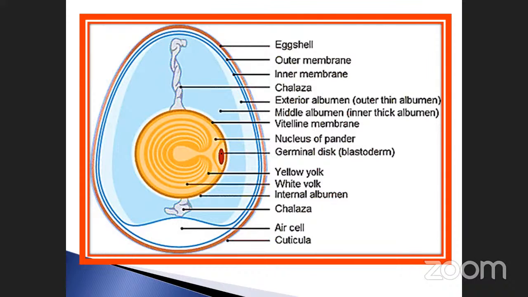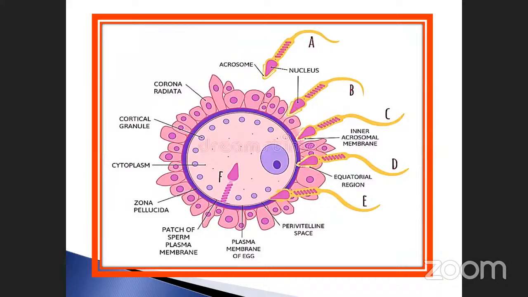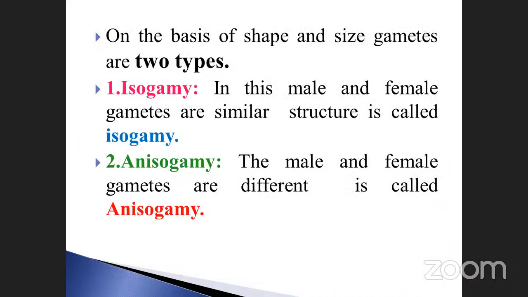Another one is called the cuticula. What exactly it is, we don't know; there is a space, and they denote this area by it. So these are the egg structures. Why are we studying this? Both male as well as female parts are present inside. After fertilization only will you get the egg, in the lower categories. And in human beings, what happens after fertilization, we already discussed. So this is the human egg, and that one is the hen or duck egg, whatever it may be. We'll pass on to the next one.